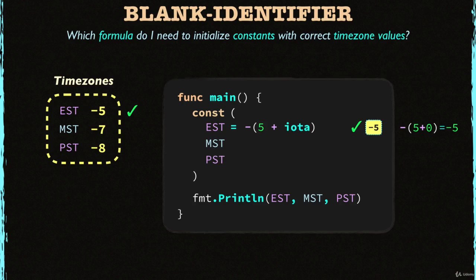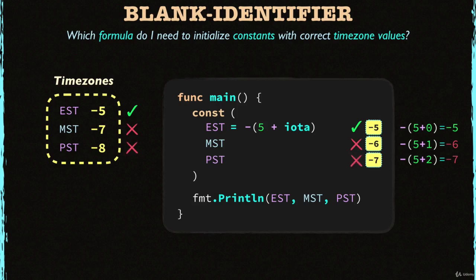Let's look at the MST constant now. According to the time zones table, it should be -7. Let's check it out. It looks like my formula has calculated it as -6, but it should be -7. Bummer, so my formula doesn't work. Let's continue for now. Let's look at the PST constant this time. It's incorrect as well. My formula returns -7, but PST is -8 on the table. So my formula definitely doesn't work.